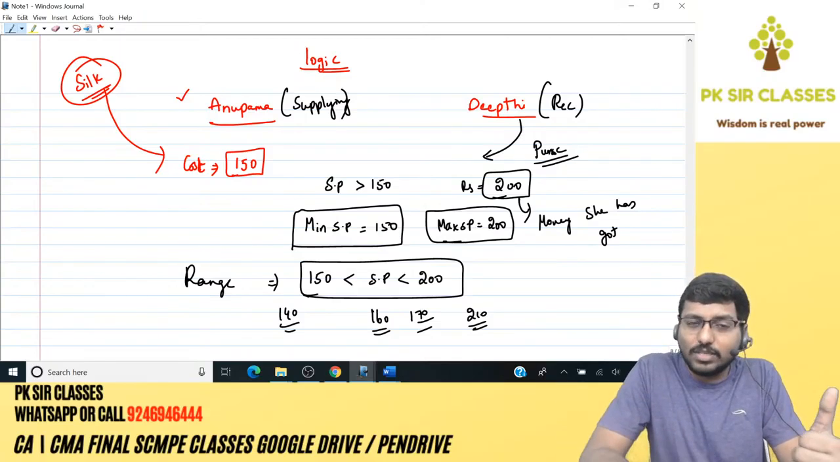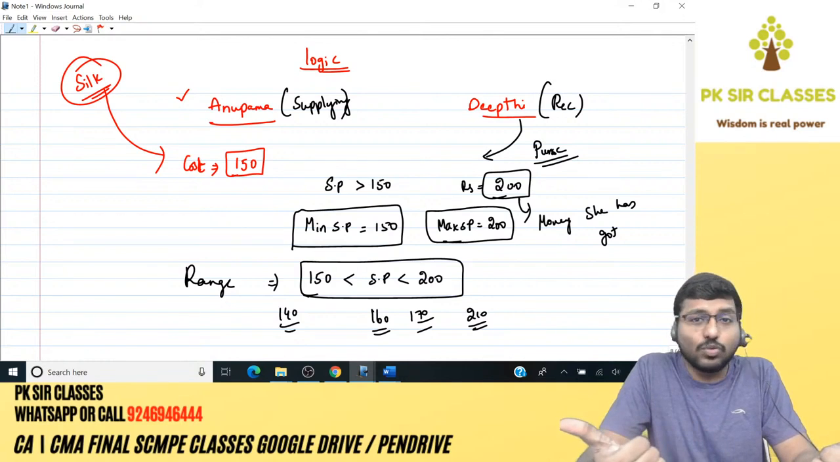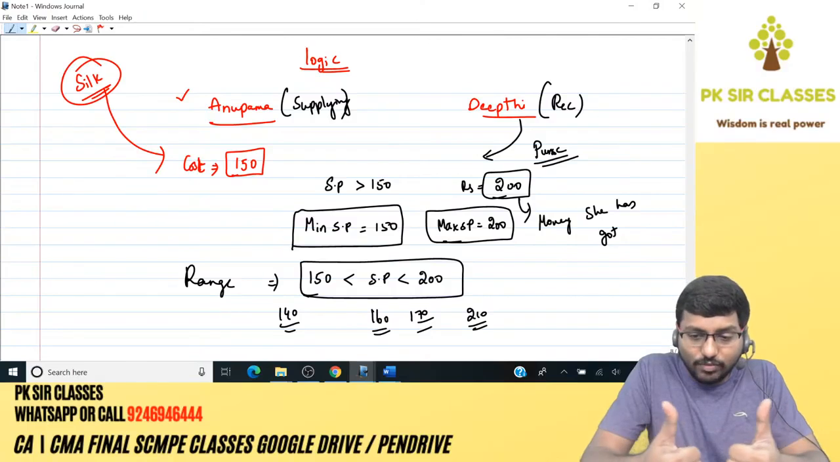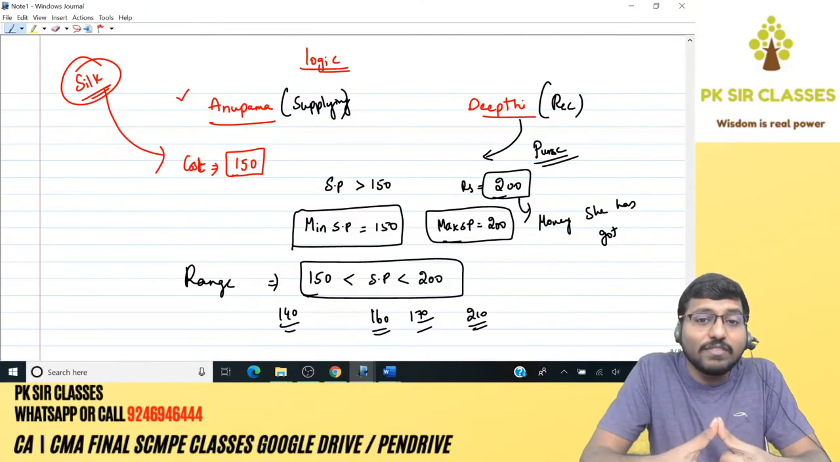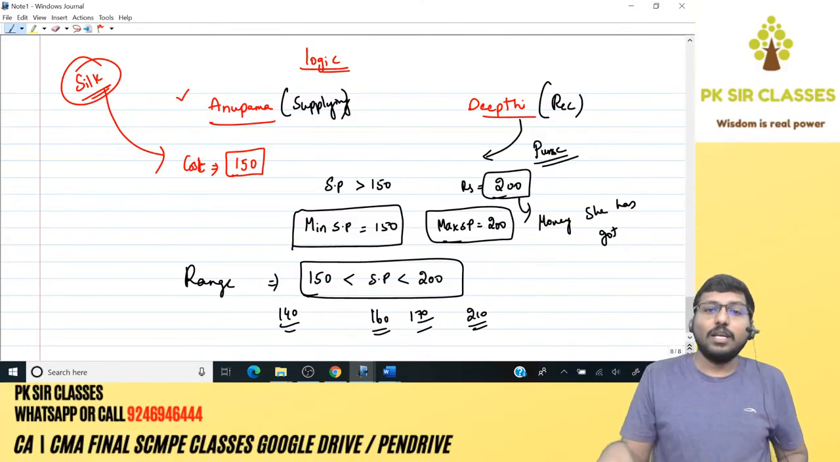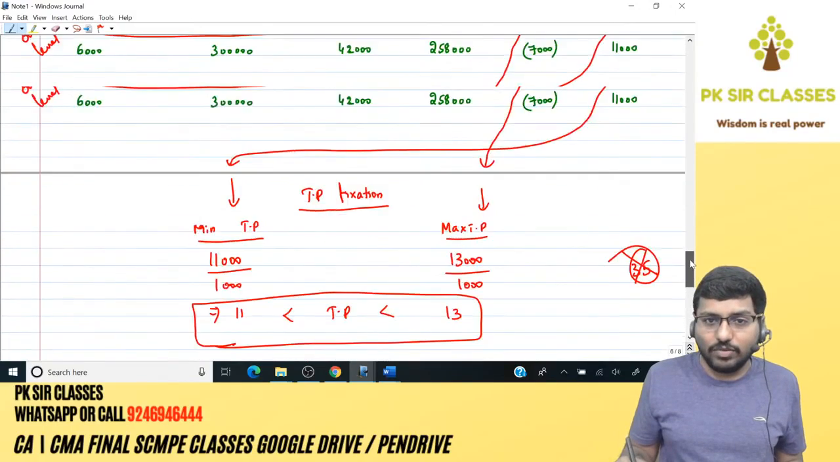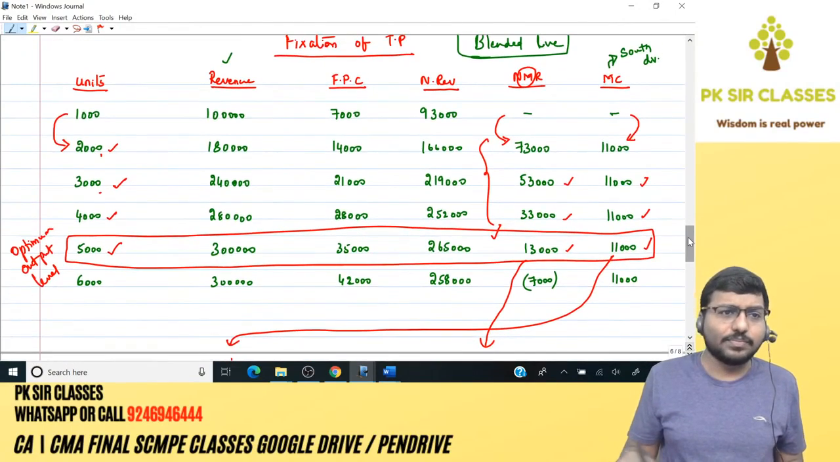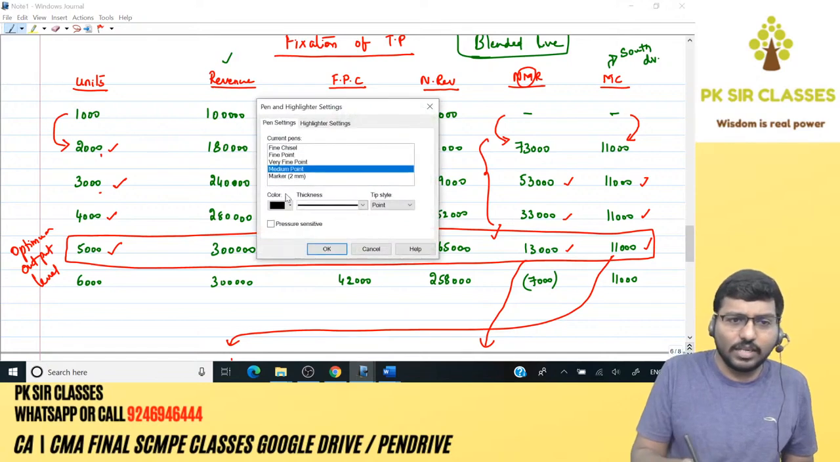In this example, what is the money that the supplying division has spent? 150. What is the money that the receiving division possesses? 200 in the purse. Therefore, the transaction will happen only if the selling price is between 150 and 200. That's what we have fixed. Same logic we have applied here. Nothing different. How is that? I'll tell you.